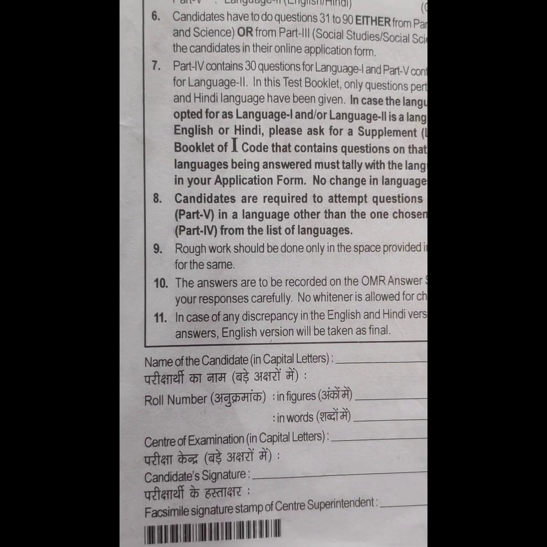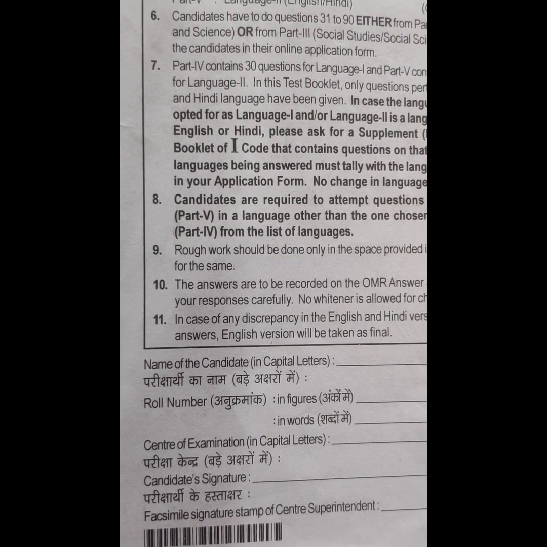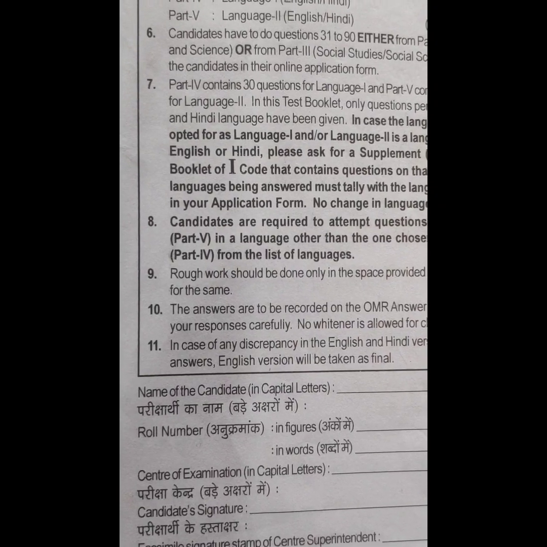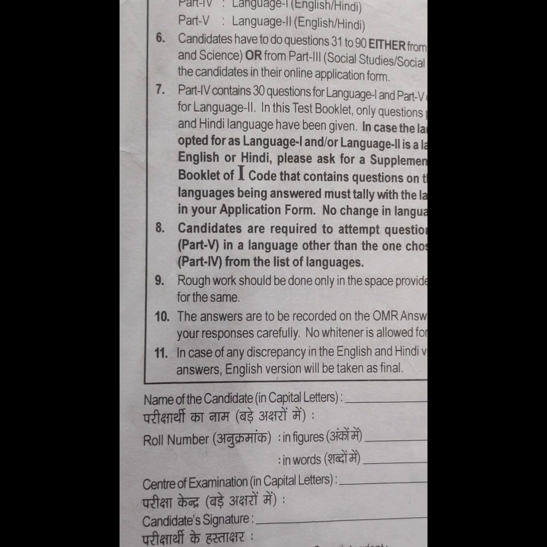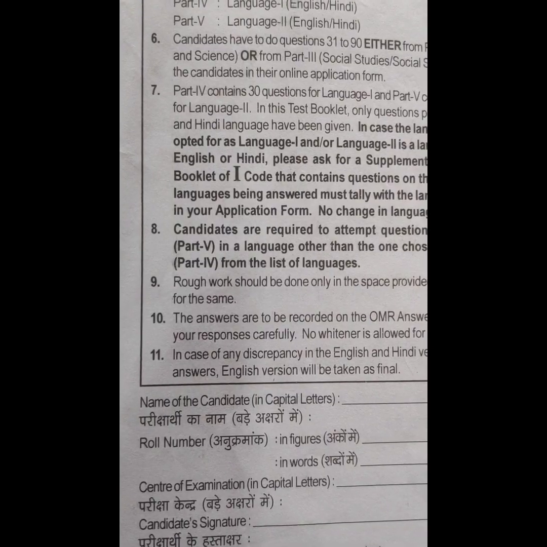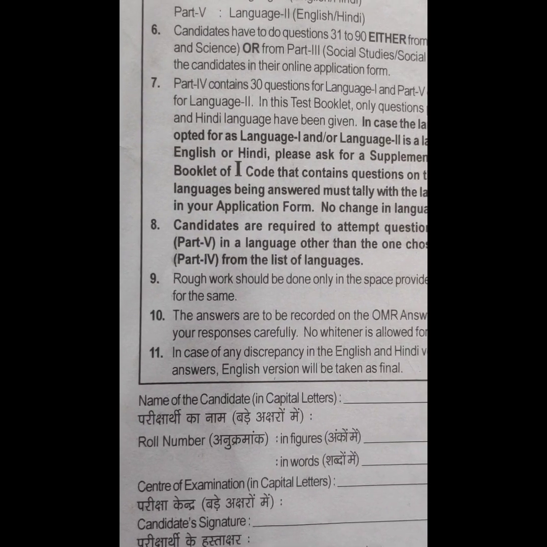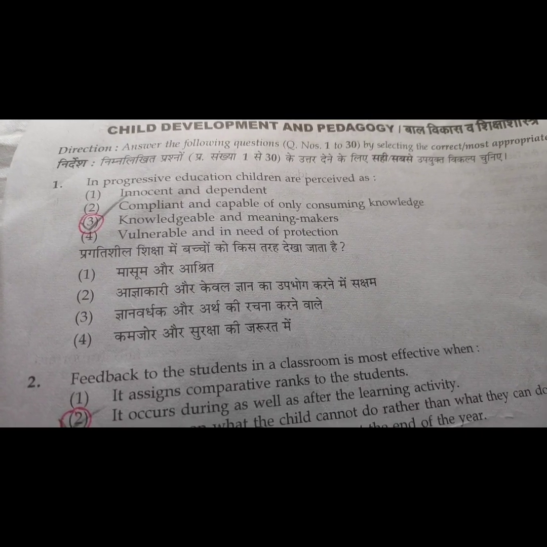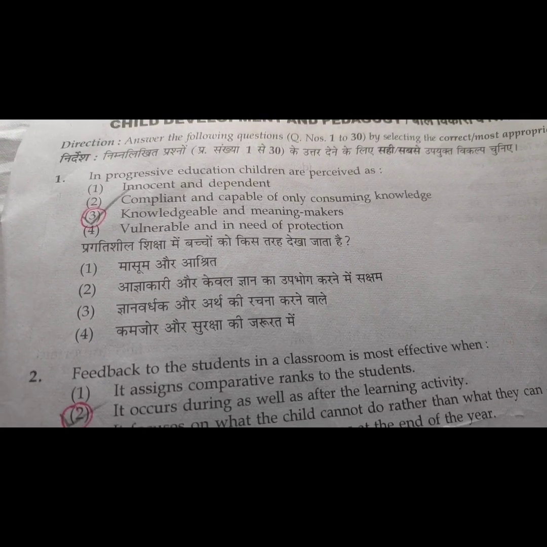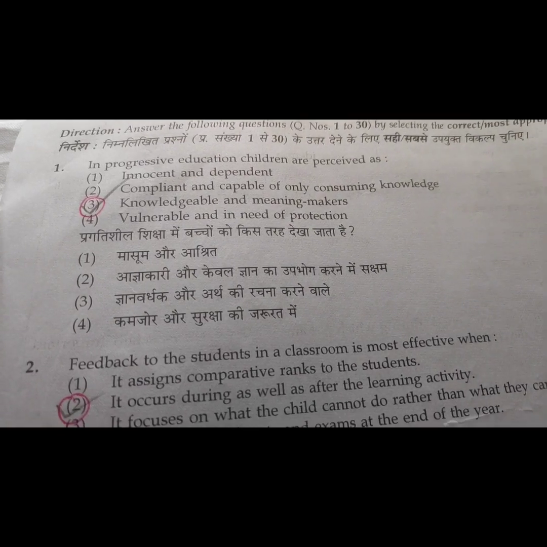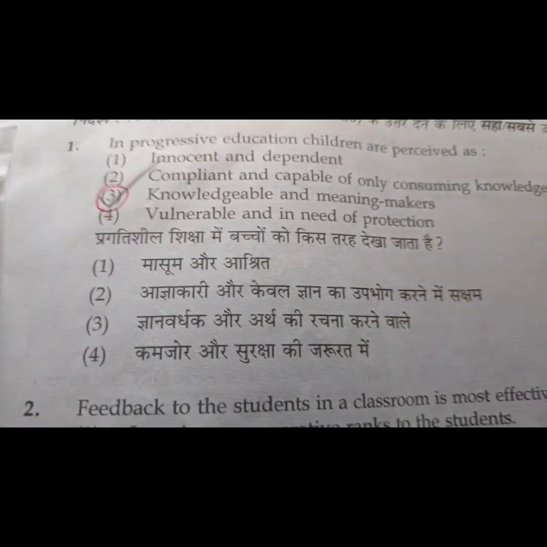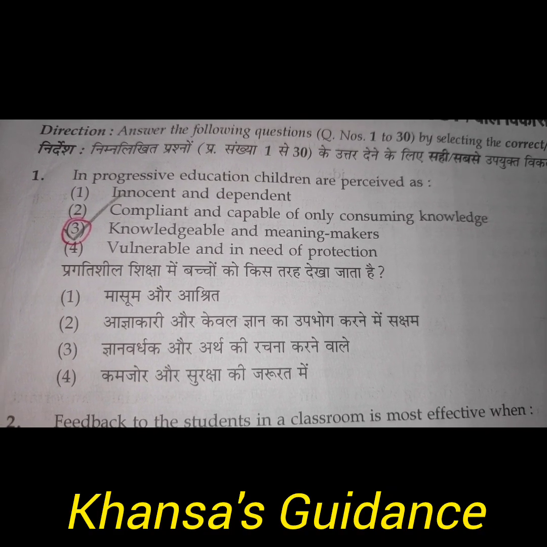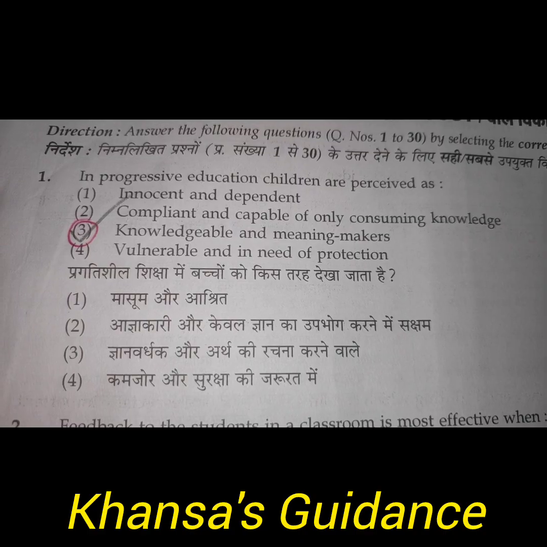Now let's quickly begin with the questions and answers of CDP, and these answers I will be showing you from where they have released the OMR sheet, the answer sheet. From there I have marked the right answers, and that I will be discussing here with the questions. Once you complete the exam, after a few days they release the OMR sheet, the answer sheet, on their website. This is the first question, and I will not be explaining in detail because otherwise this video will be too long. I will just tell you the answers.